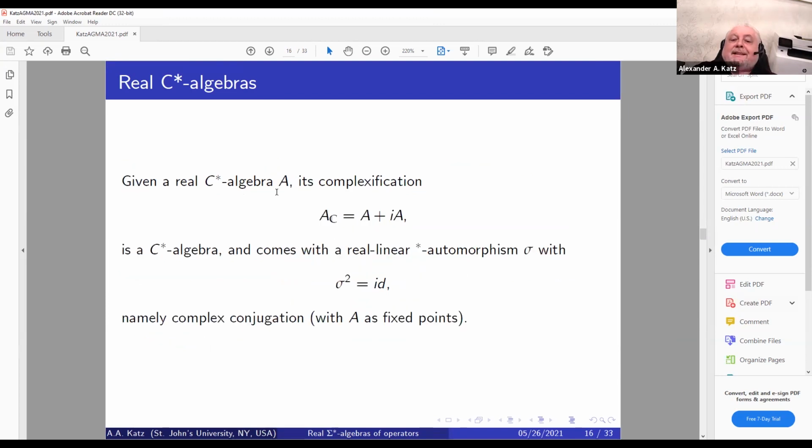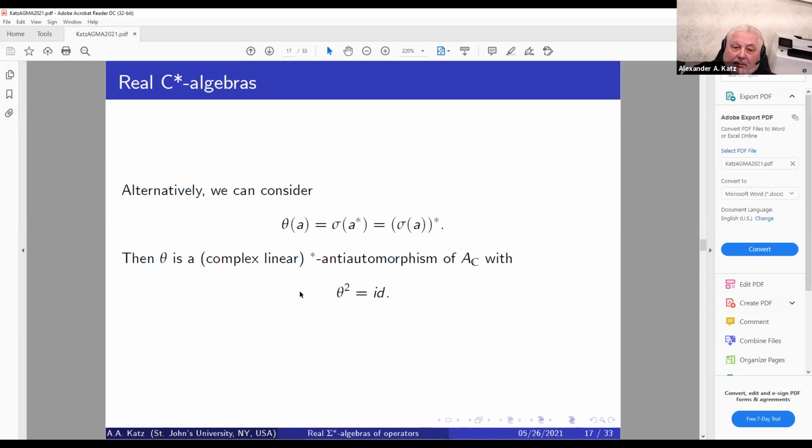So given a real C-star algebra, its complexification A sub C is a complex C-star algebra and comes with a real linear automorphism sigma, whose square is equal to identity, namely complex conjugation, with A fixed under this operation. Alternatively, we can consider the following.